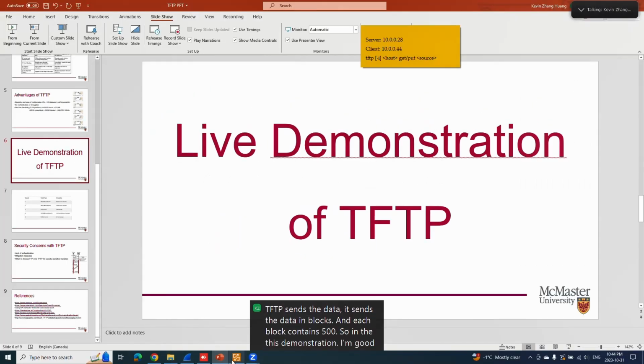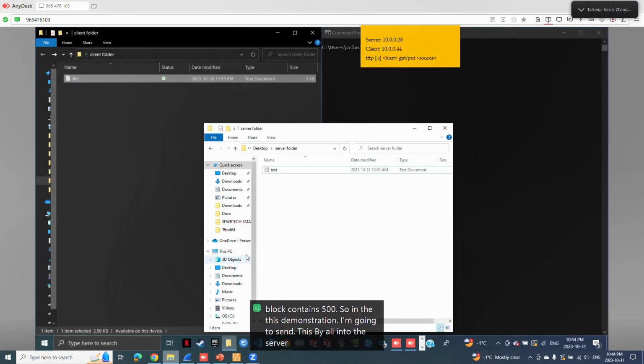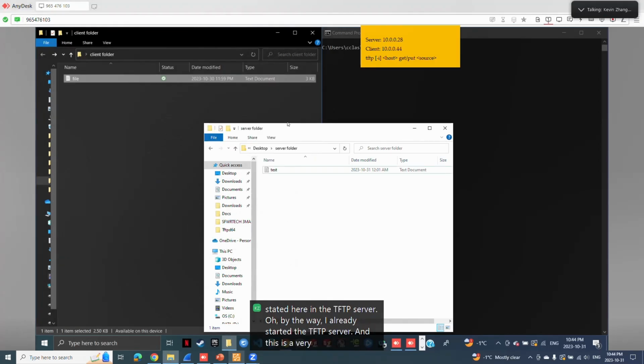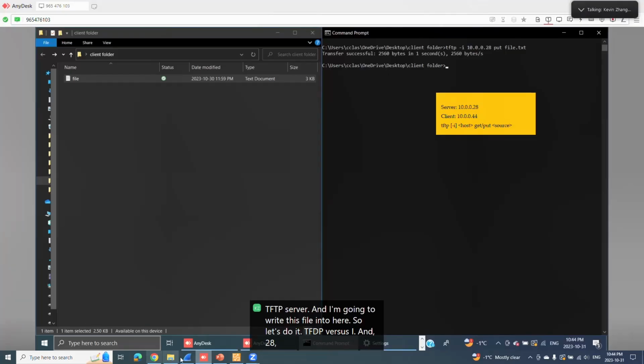I'm going to send this file into the server root directory, which I stated here in the TFTP server. And I'm going to write this file into here. So, transfer successful, let's go back here.